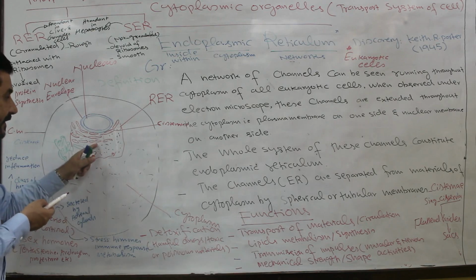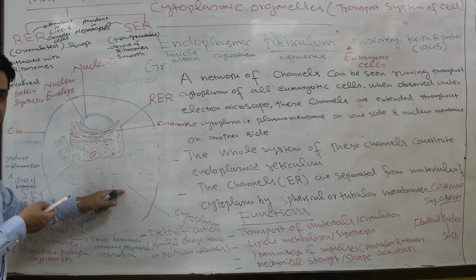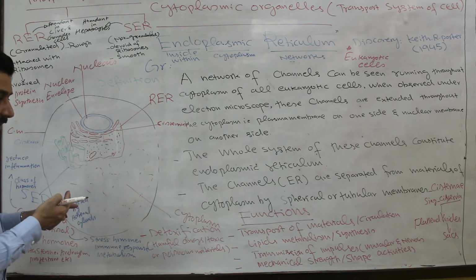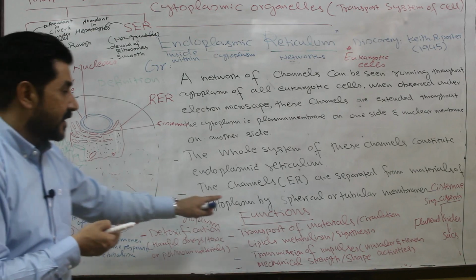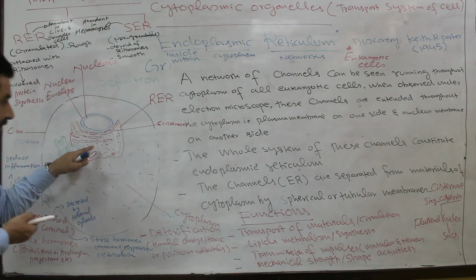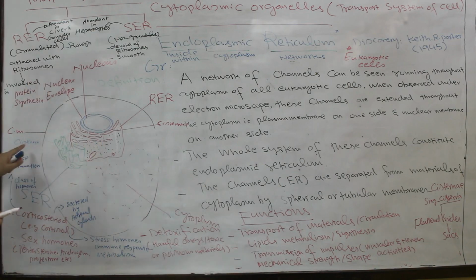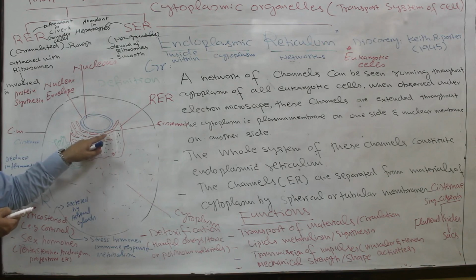The material present in the endoplasmic reticulum channels and the material present in the cytoplasm are separated by a special type of spherical or tubular membrane which surrounds these channels. This tubular or spherical membrane is called cisternae, which separate the material of